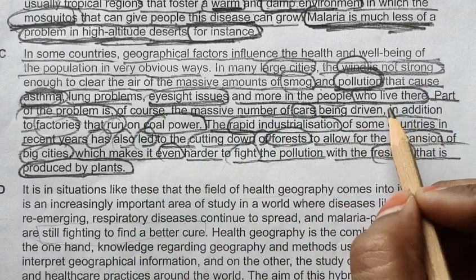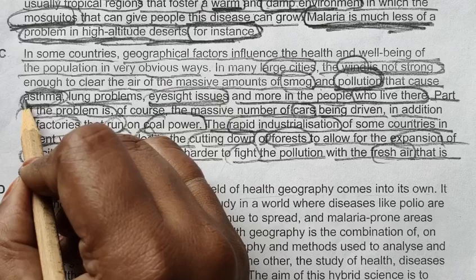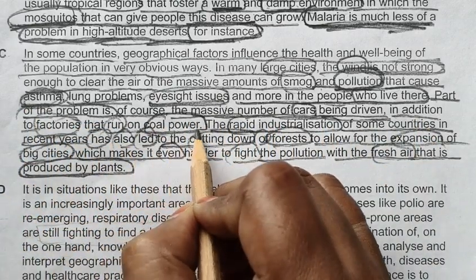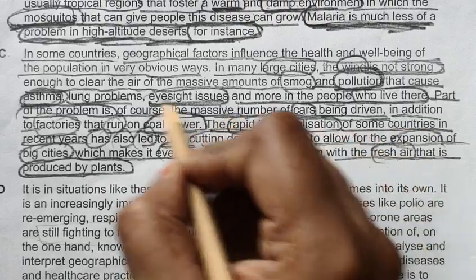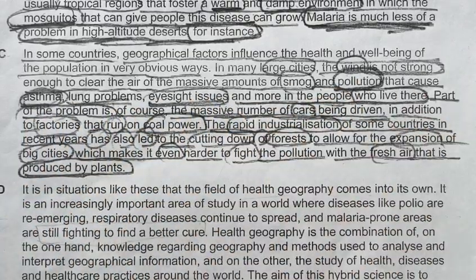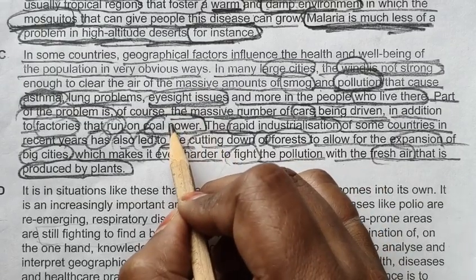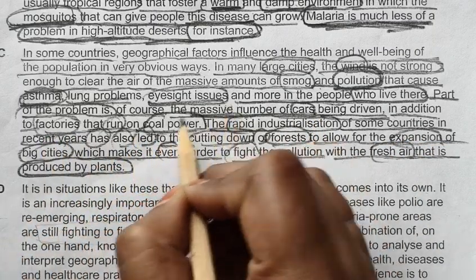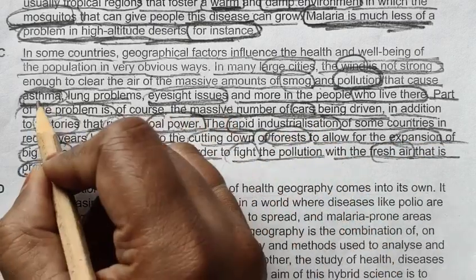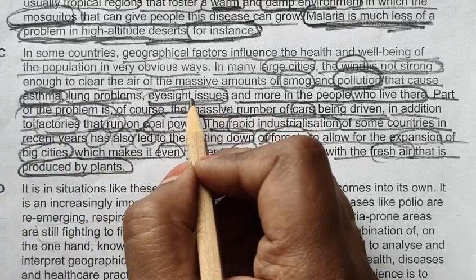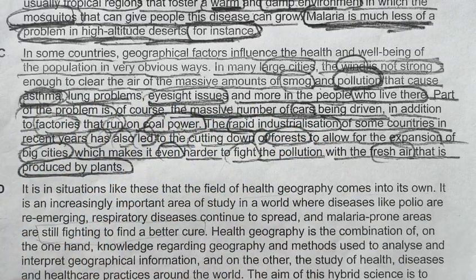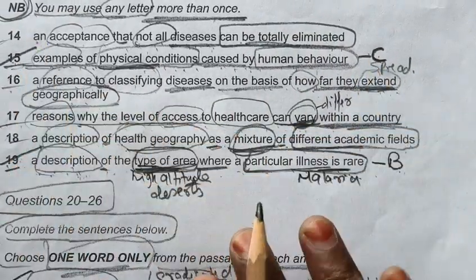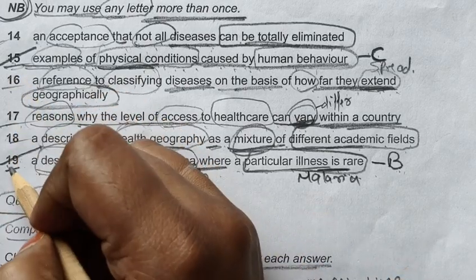Okay, what human behavior is leading to this problem? The massive number of cars being driven, in addition to the factories that run on coal power. So these two are the human behaviors that lead to asthma, lung problems, eyesight issues. Okay, I hope you have understood this. These are the physical conditions which are caused by this human behavior. And that's why we have written C in front of 15. Let's see whether we are getting any other answer or not.